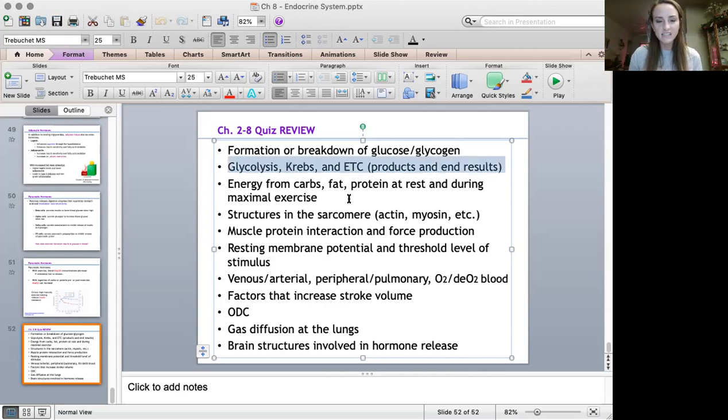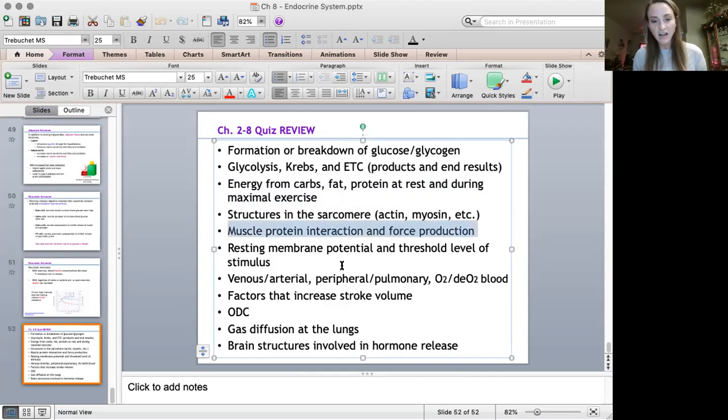We already talked about this, the products and end results. So what is produced in each of those energy systems and what's the final end result of those energy systems? Here, when I'm exercising versus at rest, what percentage of my energy is coming from fat or carbs or protein? So maximal exercise versus rest, what is the percentage of the fuel sources that are contributing to my ATP production?